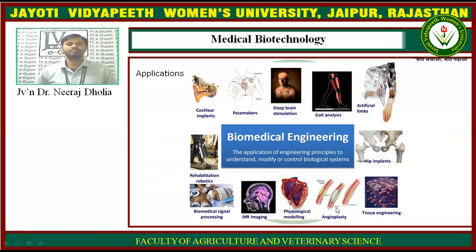For these purposes, you have to use various principles of biomechanics and material science. All the principles which are used for medicinal purposes are collectively comprised in biomedical engineering. So this is your first lecture, and thank you.